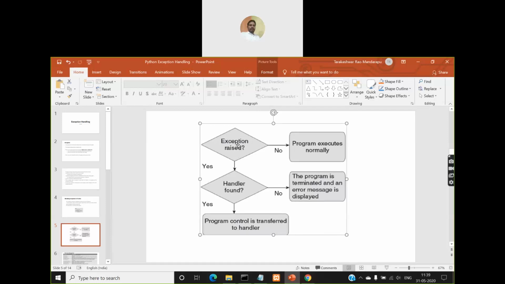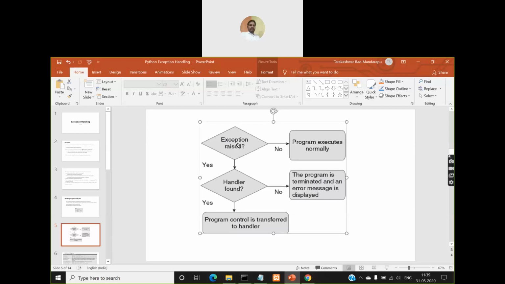But what if exception does not occur? If there is no exception, then program executes normally, right? And exception is raised, but handler is not found. If the handler is not found, then what will happen? The program is terminated and an error message is displayed. So this is what we were undergoing in all these examples that we have seen so far.